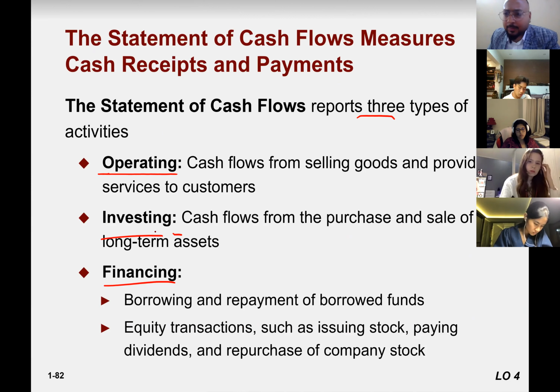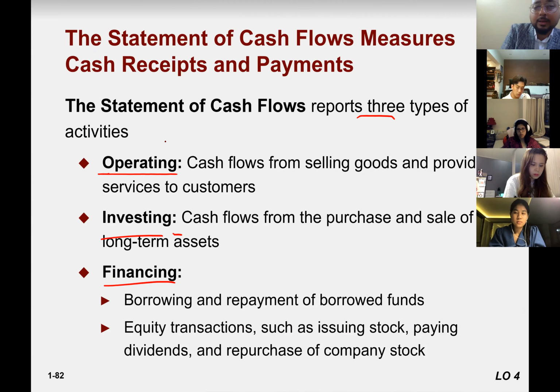You are purchasing furniture, laptops, ACs, plants, equipment. You are selling old plants, old furniture, old mobile phones, old vehicles, old cars, old trucks. These are investing activities. These are not your routine business. Your routine business should be written in operating activities.